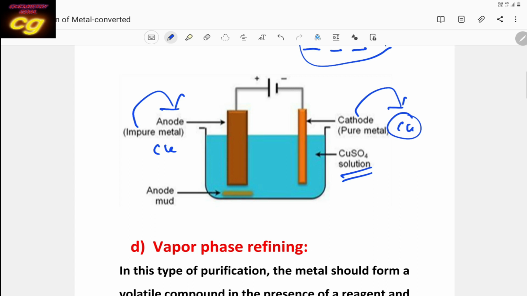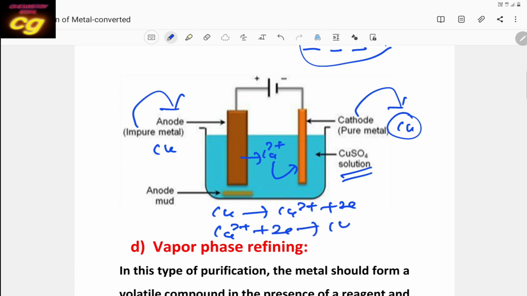During the electrolysis, when current passes, a reaction takes place. What happens? From the impure copper metal, copper ions will be formed. Then these copper ions will be attracted towards the cathode and form copper. Here, at the anode, which type of reaction takes place? Copper converts to copper 2 plus and 2 electrons. Then at the cathode, this copper 2 plus takes these 2 electrons and converts to copper.